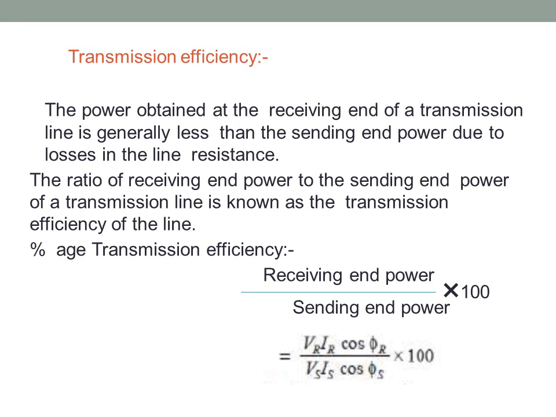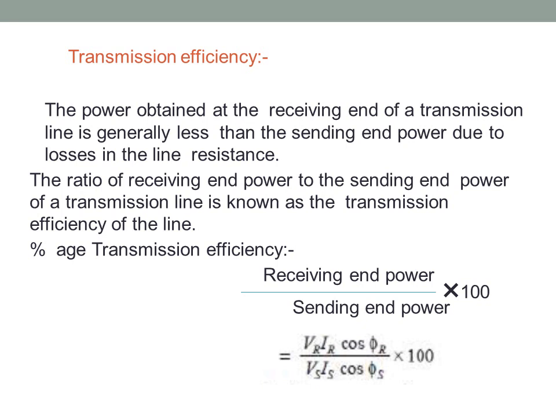The transmission efficiency. The power obtained at receiving end of transmission line is generally less than the sending end power due to losses in the line resistance. The ratio of receiving end power to the sending end power of a transmission line is known as the transmission efficiency of the line. The transmission efficiency is calculated in such a way that receiving end power divided by sending end power multiplied by 100.